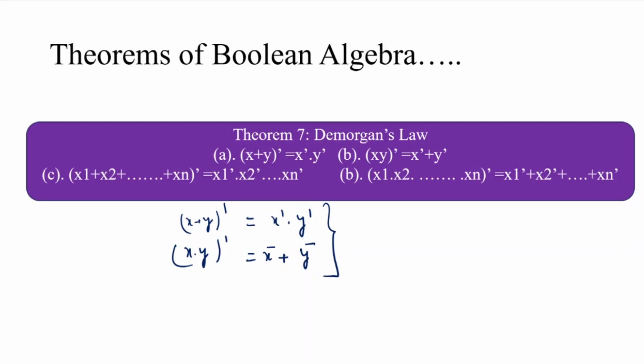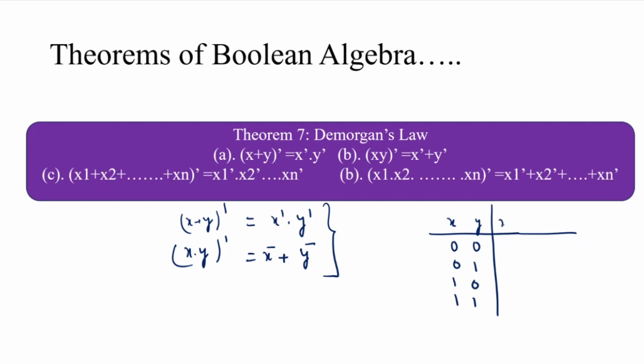Here the B portion is the same: x y whole dash is the same as x dash plus y dash. Here we do not use the principle of duality to obtain the second expression. Once this expression is proved, we do not use the principle of duality in the case of De Morgan's law to obtain the second one. Here we prove it by a truth table. Suppose two variables x and y are taken as input. Then the possible input combinations are 0 0, meaning both values are 0, 0 1, 1 0, and the last one is 1 1.